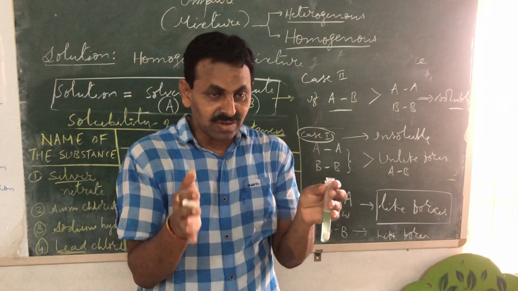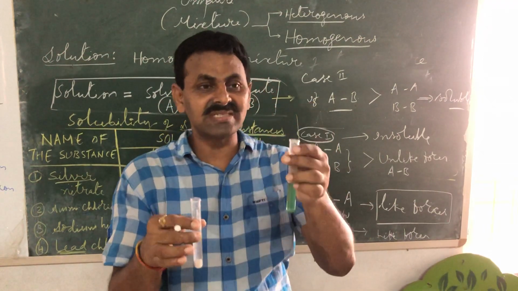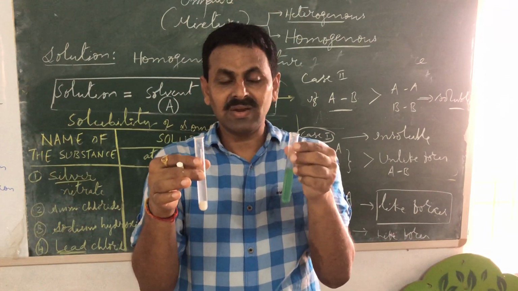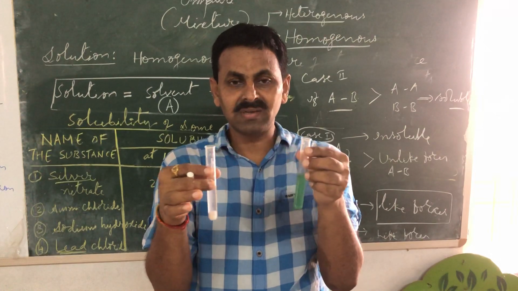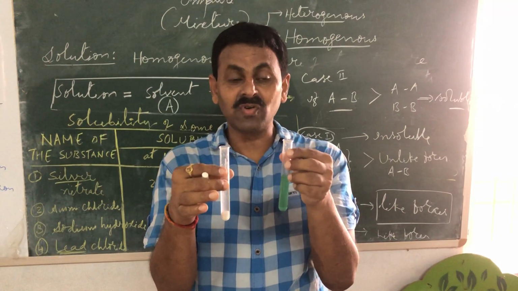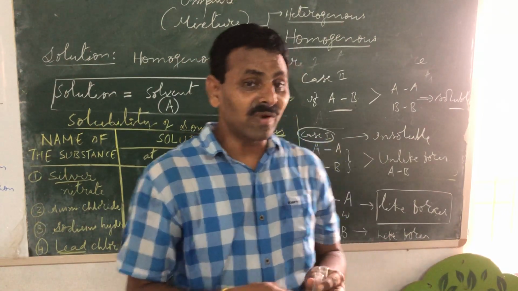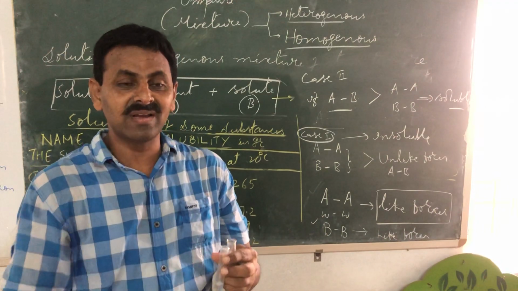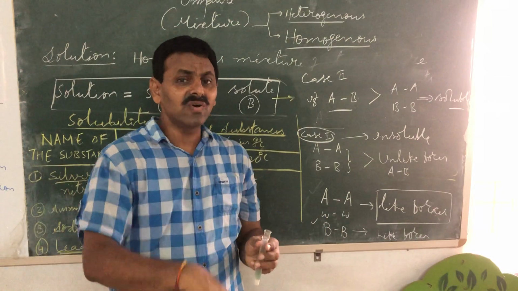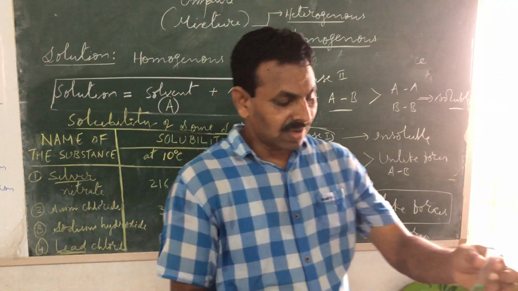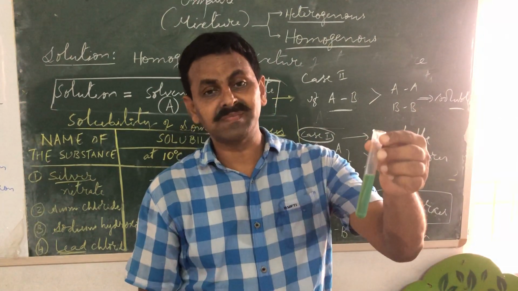Therefore, when the force of attraction increases, for example, this is A and this is B, when I am saying that these unlike forces are more, what will happen? They come closer because of the force of attraction. So the volume of the solution will not be increased. Now, you may be wondering, when I am adding this, where is it going? And you must ask these questions, my dear children. Where is it going? See, I can add more copper sulfate in this without changing its volume.